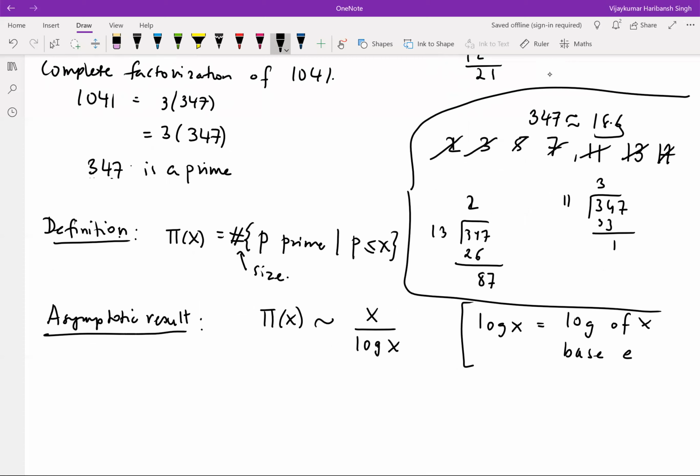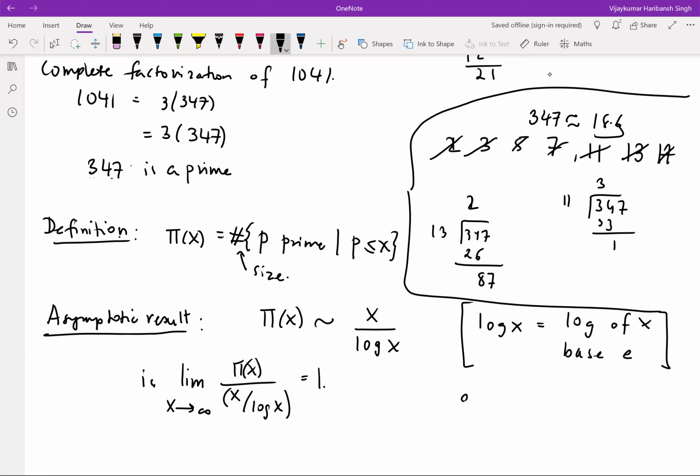Some people use ln x, but most number theory books use log x, so we'll use the same. This means that if you take the limit as x goes to infinity of pi of x divided by x over log x, this limit is 1.